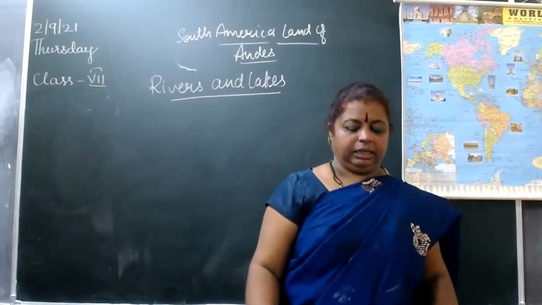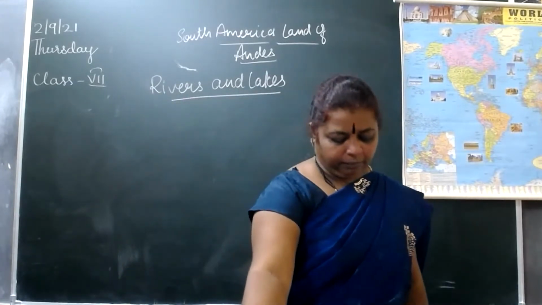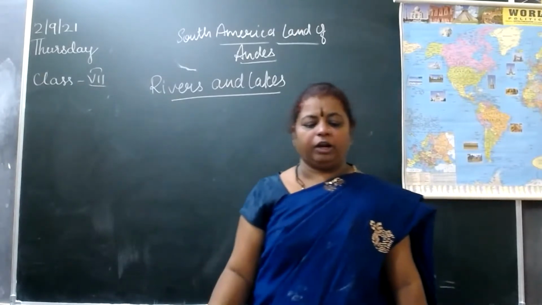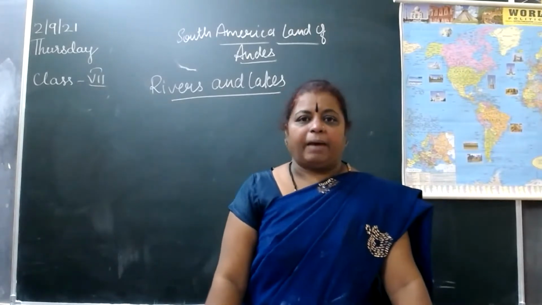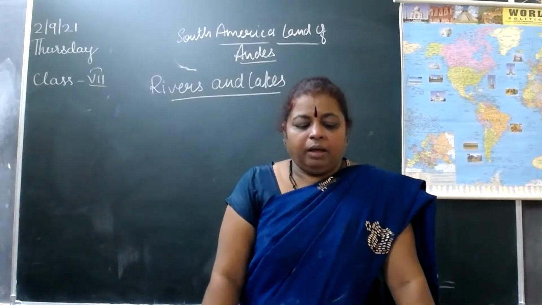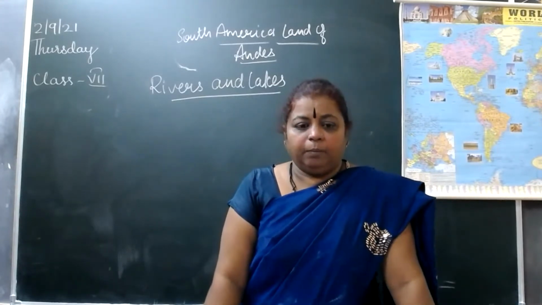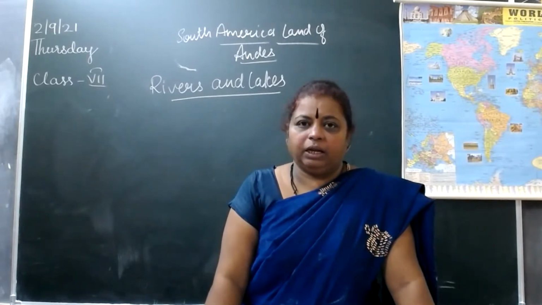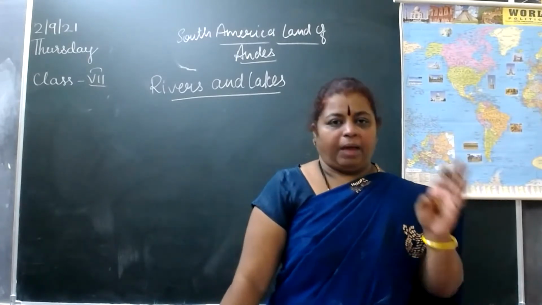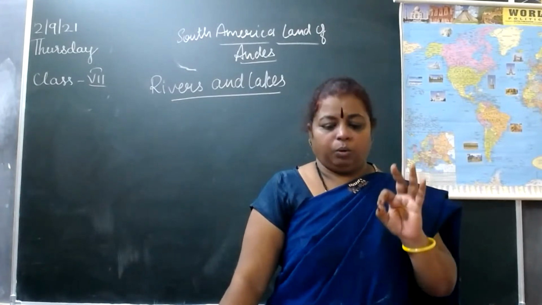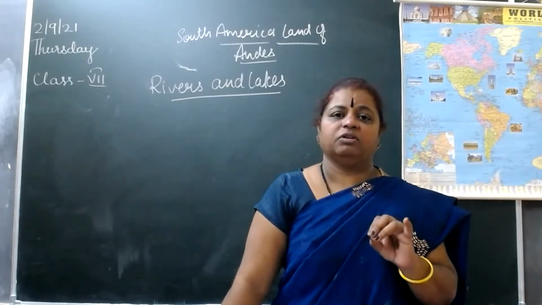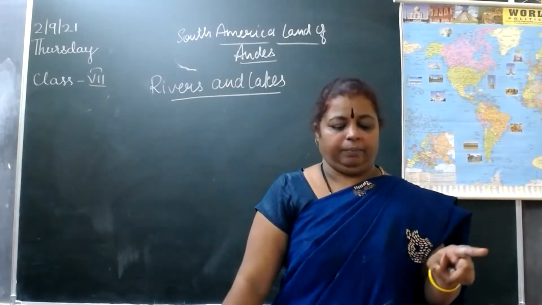Rivers and lakes. The Amazon, Parana, Paraguay, Uruguay, and Orinoco are the important river systems of South America. Parana, Paraguay, Orinoco, and Uruguay are the four important rivers of South America.